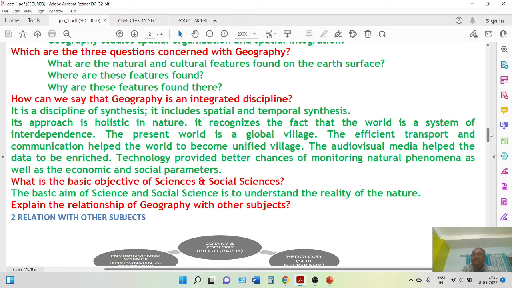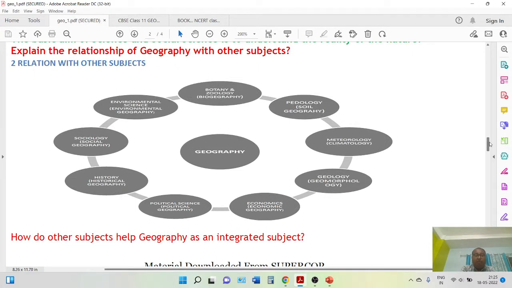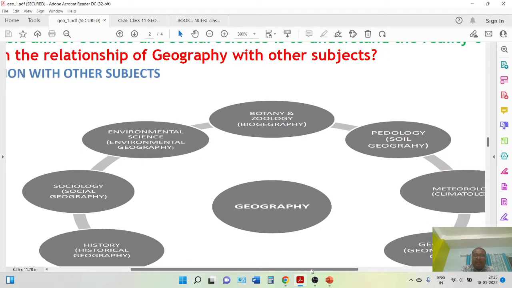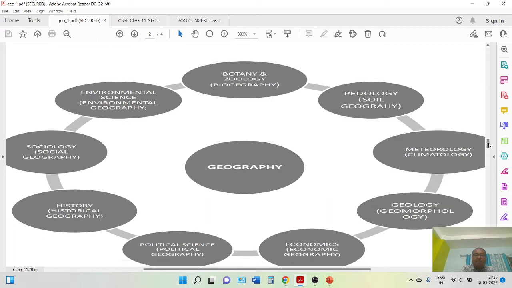Today we will discuss the second unit of this chapter, that is the relationship with other subjects. Have a look at this diagram, which shows how geography is related to other subjects. In this diagram, I have tried to make some important points. Yes, I think it is visible now.